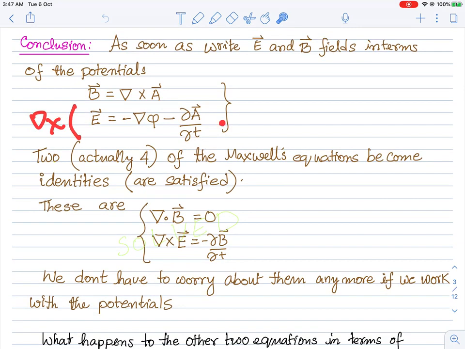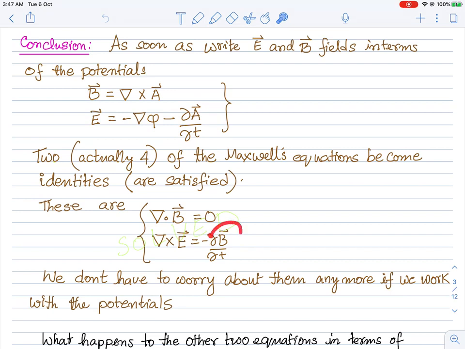If I take the curl of E on this equation, then it is very clear that I have to take the curl on this side also.